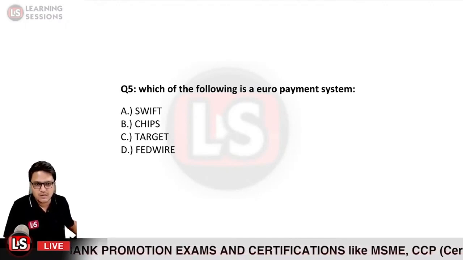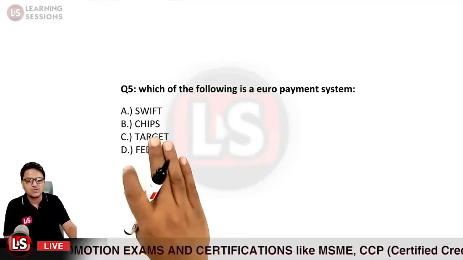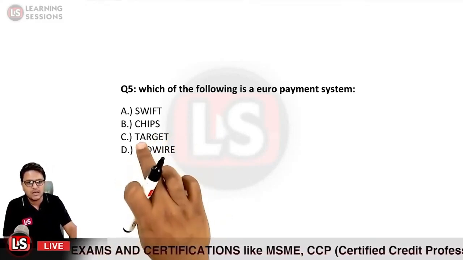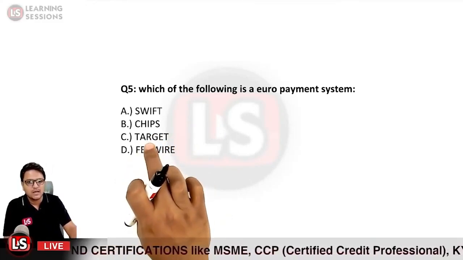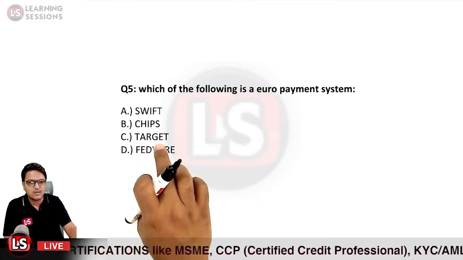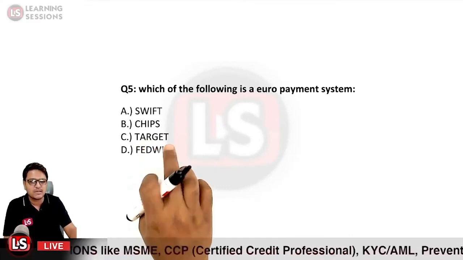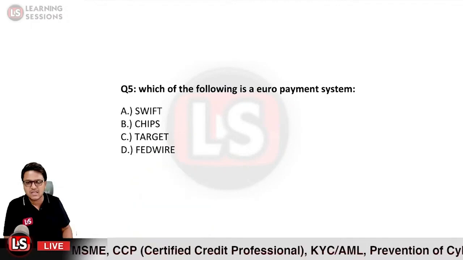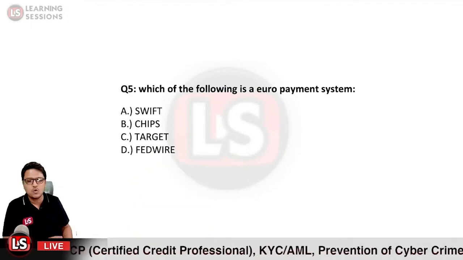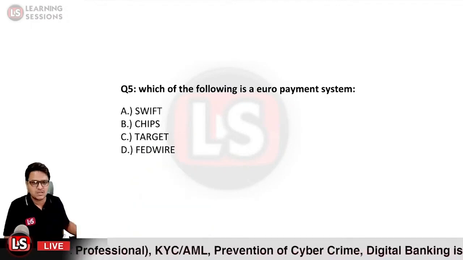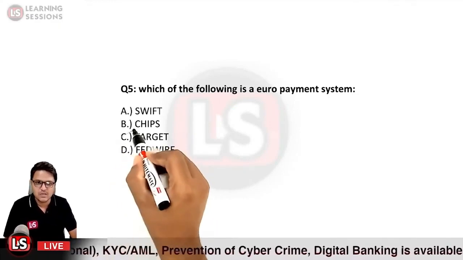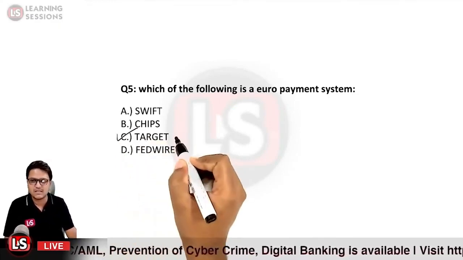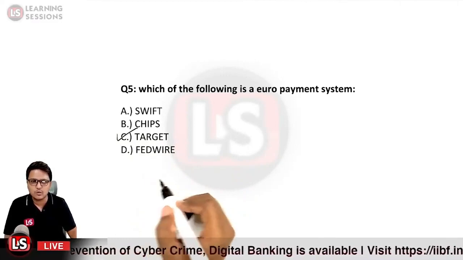TARGET is what? The full form of TARGET is Trans-European Automated Real-time Gross Settlement Express Transfer System. So that is a euro payment system. So option C over here is the right answer. So that would be all related to this video.